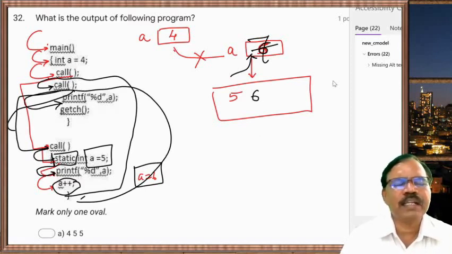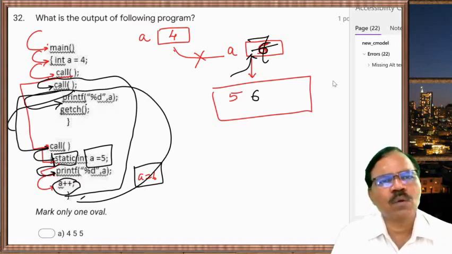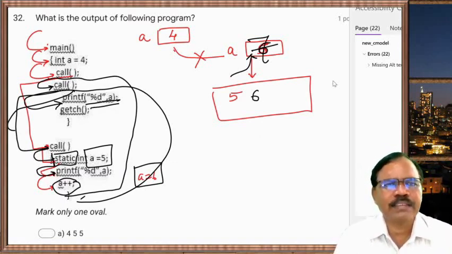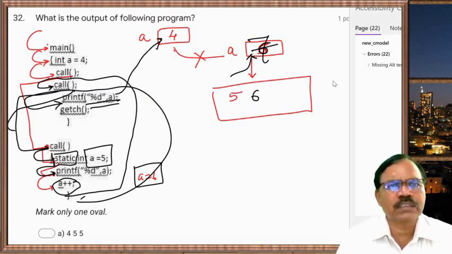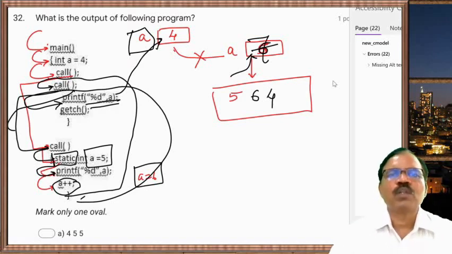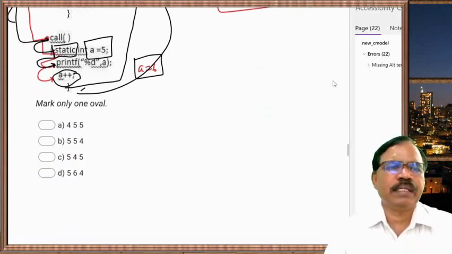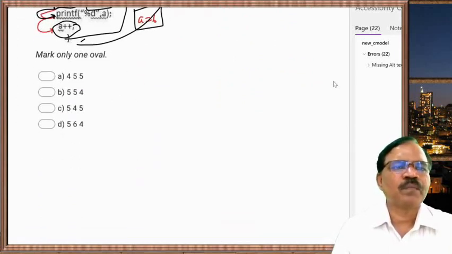And now here printf double quote %d comma a, bracket is completed. Now what is printed? Here a is a local variable, so it goes to this memory location and takes the value 4. So 564 is printed. So you will have here 564. This last one is correct.